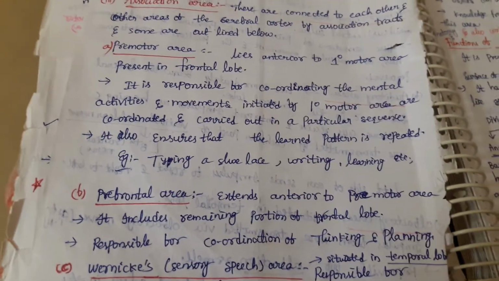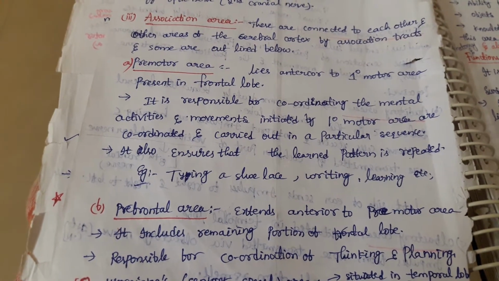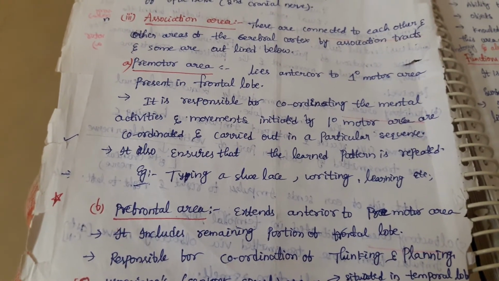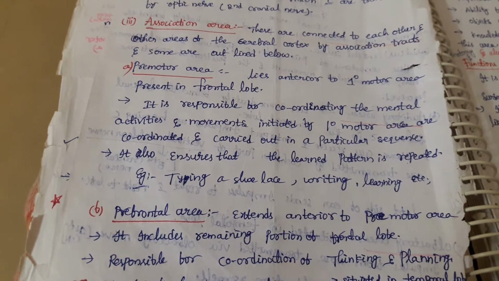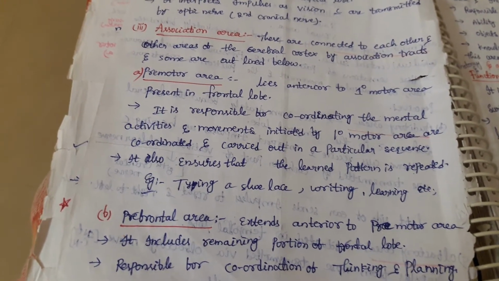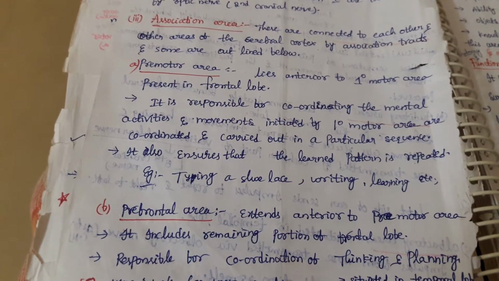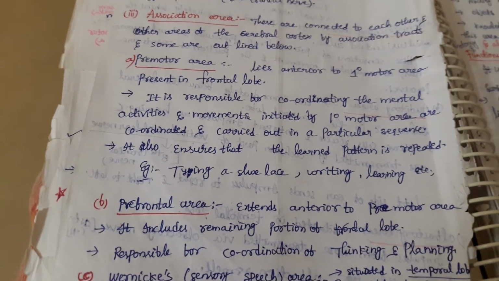See, first we discuss premotor area. Actually, premotor area, the name itself indicating that it will be present before the motor area. So it lies anterior to primary motor area. Where is the primary motor area present? It is present in the frontal lobe. So the premotor area is present anterior to the primary motor area in the frontal lobe.